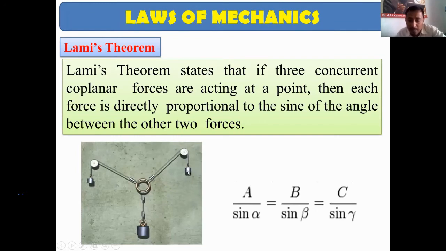So suppose this is the force A upon sine of angle between these two forces. ये दोनों के बीच में एंगल कितना है? So that will be the alpha. Next is equal to, suppose this is the force B upon sine of angle between these two forces. जो फोर्स कंसिडर किया रहता है उसको छोड़ के बाकी दो फोर्स के बीच में एंगल कितना है? So divided by, so उस एंगल को कंसिडर करने का. So similarly it is equal to the C upon sine of angle between gamma. So angle between these two forces. So this is the Lami's theorem.